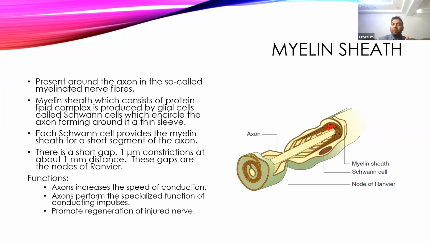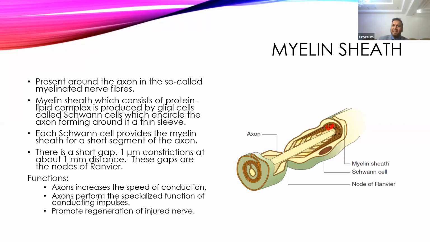This is how the myelin sheath is formed. Each sheath has a length of somewhere around 1 mm, and then there is a gap between two myelin sheaths. One myelin sheath is formed by one Schwann cell, and the gap between two sheaths is somewhere around 1 micron, and that gap is called the node of Ranvier.